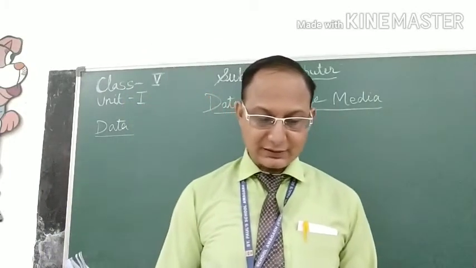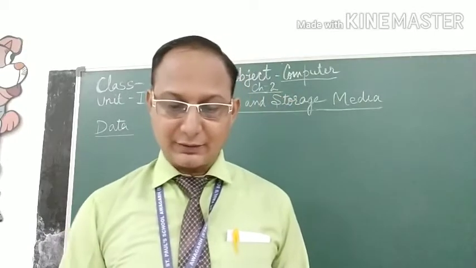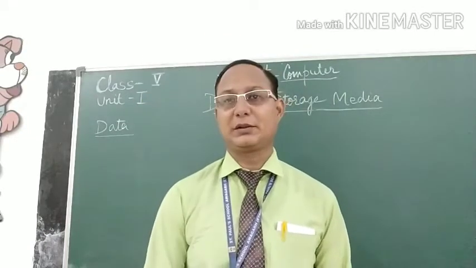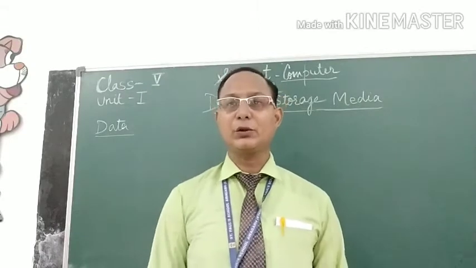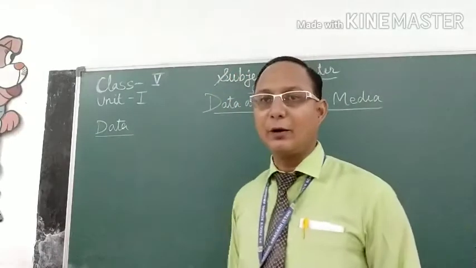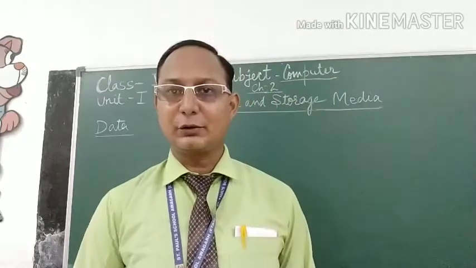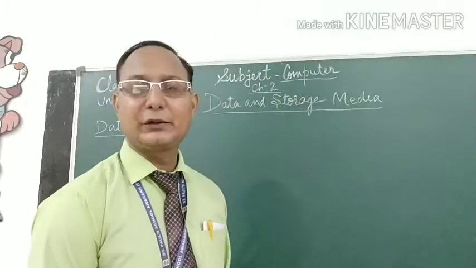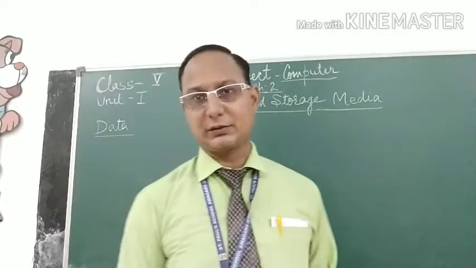So, let us understand what actually data is and how it is processed to convert it into some information. First of all, we should know how computer works.